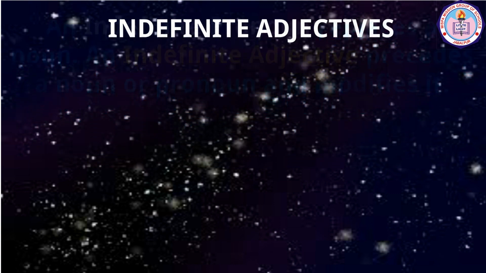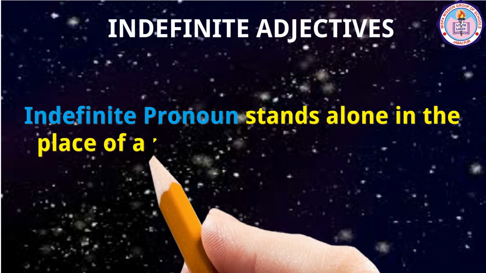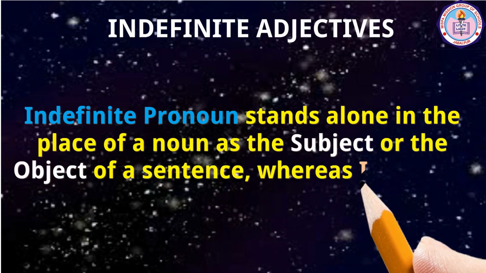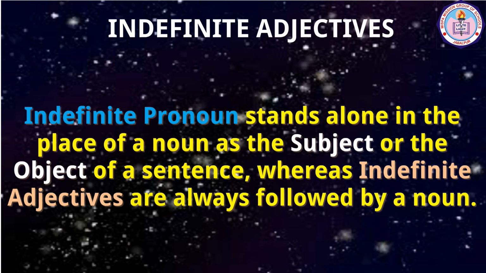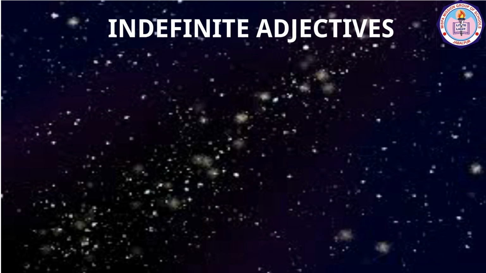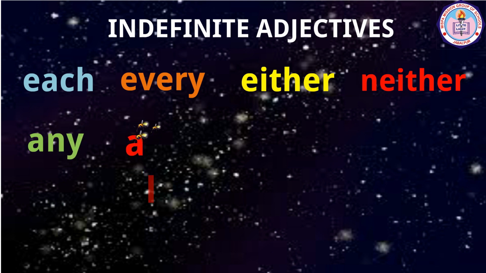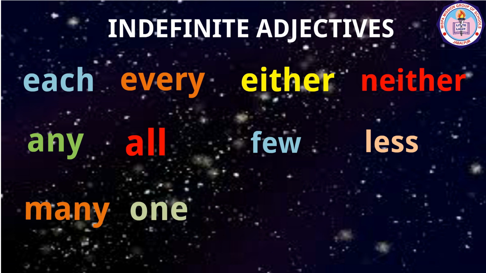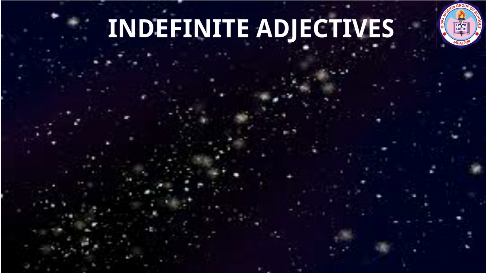As we have seen above, an indefinite pronoun stands alone in the place of a noun as the subject or the object of a sentence, whereas indefinite adjectives are always followed by a noun. Some common indefinite adjectives include each, every, either, neither, any, all, few, less, many, one, several, some, etc. Let us see some examples.